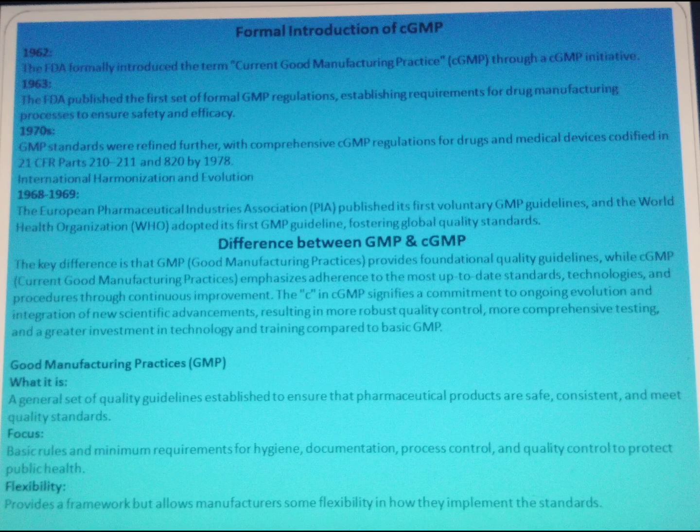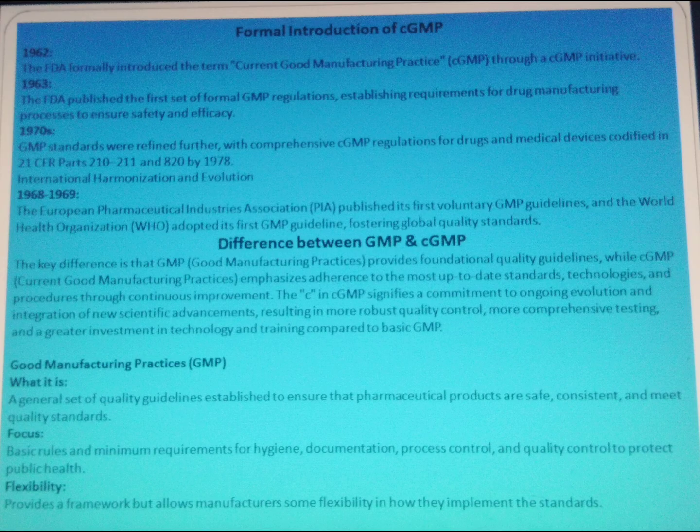Difference between GMP and cGMP. The key difference is that good manufacturing practices, that is GMP, provide fundamental quality guidelines, while cGMP, that is current good manufacturing practices, emphasizes adherence to the most up-to-date standards, technologies and procedures through continuous improvement. The C in cGMP signifies a commitment to ongoing evaluation and integration of new scientific advancements, resulting in more robust QC, more comprehensive testing, and a greater investment in technology and training compared to the basic GMP.